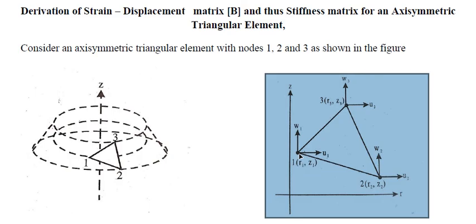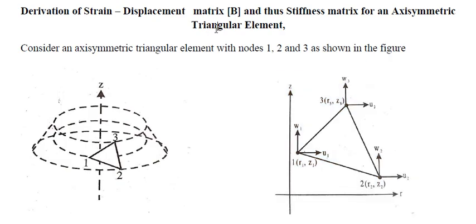at node 1, node 2, node 3, then displacement at node 1 is u1 and w1, displacement at node 2 is u2, w2, displacement at node 3 is u3, w3. Okay. Now, u1 and w1 are the nodal displacements in radial and longitudinal direction. u2, w2 are the displacements in radial and longitudinal directions. Similarly, u3 and w3 are the displacements in radial and longitudinal directions.